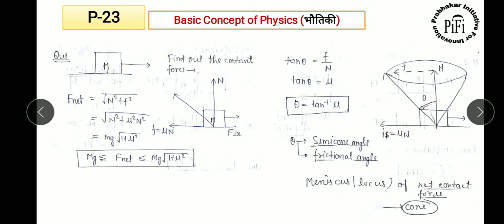You can calculate the semi-cone angle or friction angle using this concept. The normal force is there, the friction force is there, so this angle is the semi-cone angle or friction angle. So tan theta is equal to, from this geometry, F by N, so theta is equal to tan inverse mu. If it is asked what is the locus of the net contact force, that is nothing but the cone.